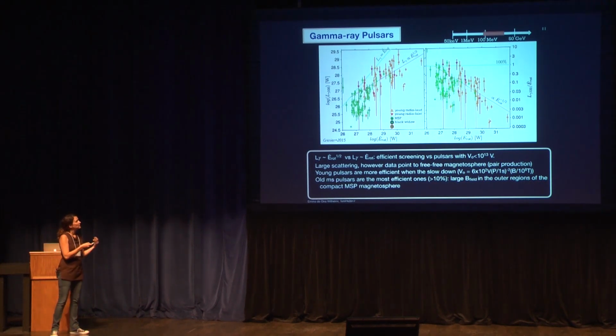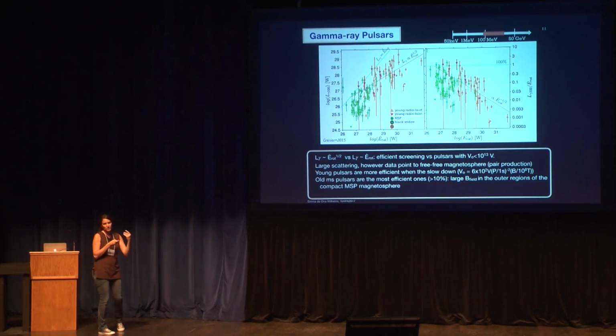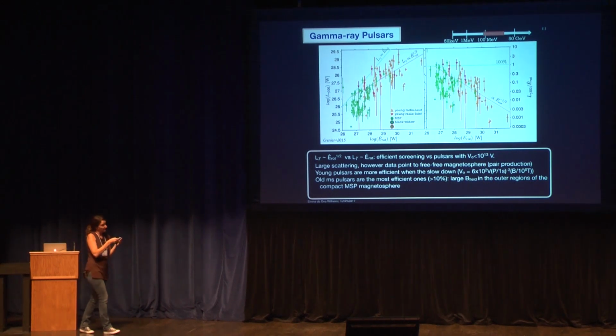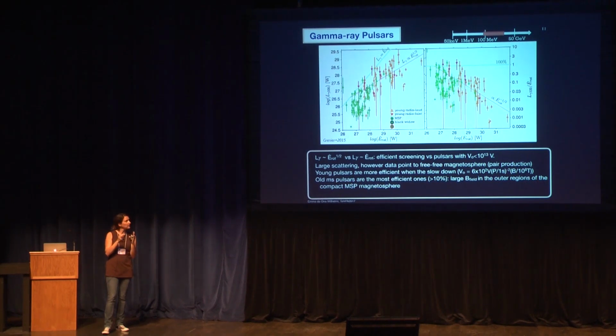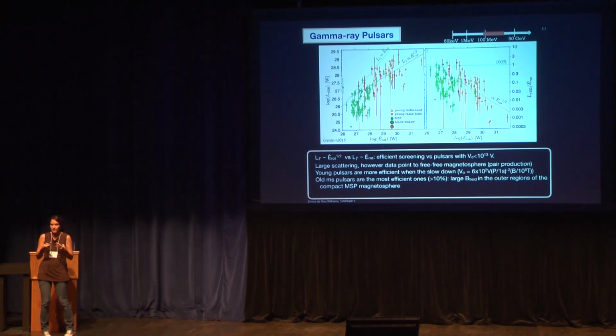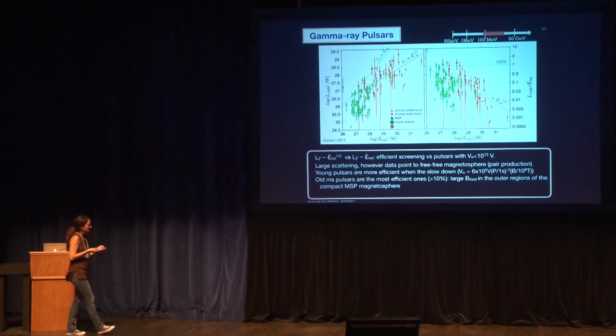That also has implications for the millisecond pulsars. Because they spin very fast, the magnetosphere is very compact. When you get to the light cylinder, the magnetic field is low in general, but because the magnetosphere is compact, the magnetic field is still very high. So that makes them very efficient in producing gamma rays. And this is what we actually see.